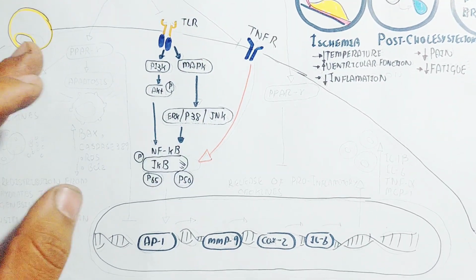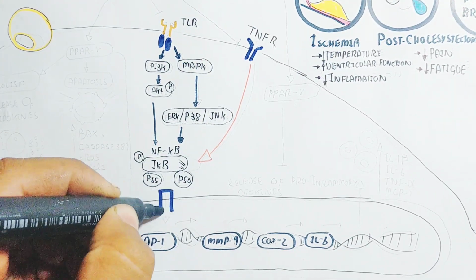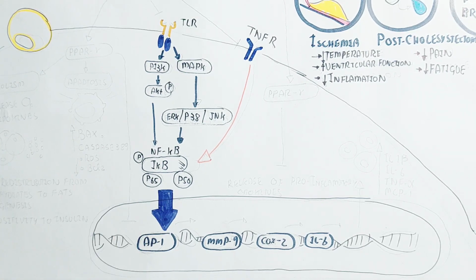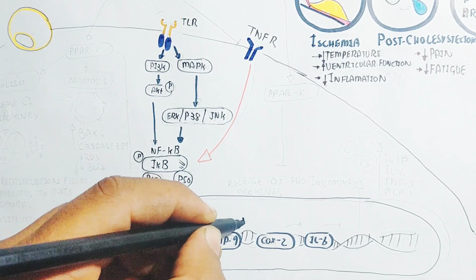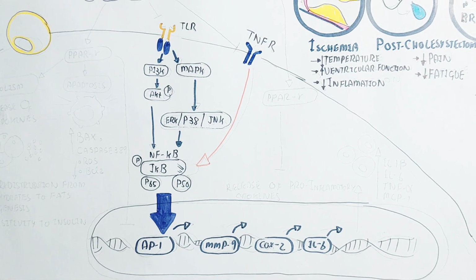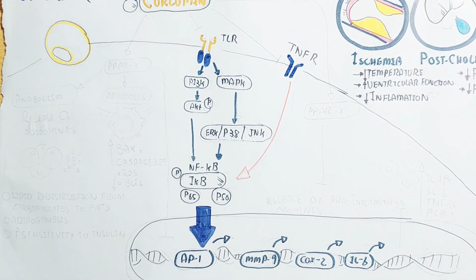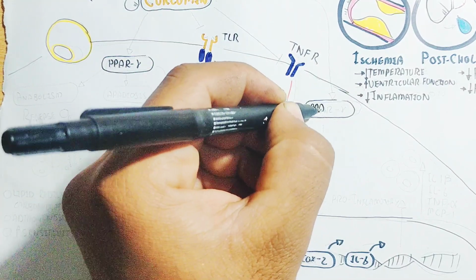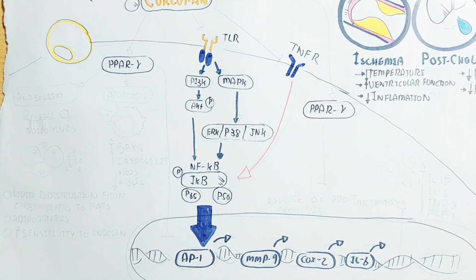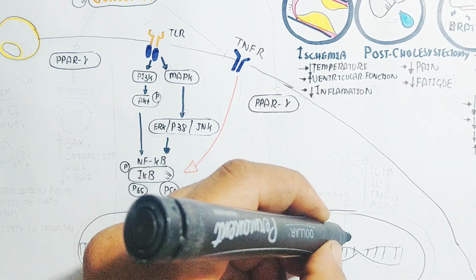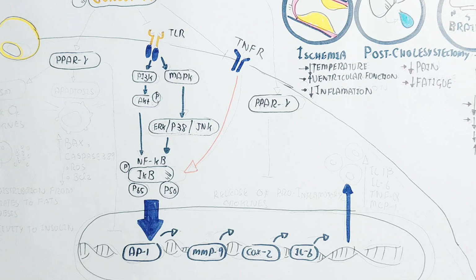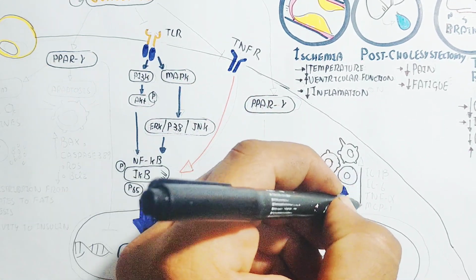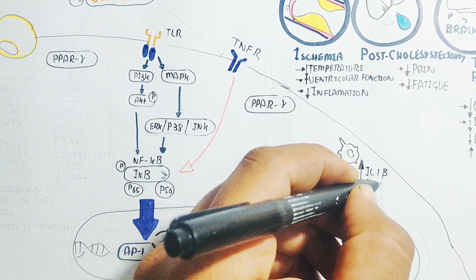These combine with p38 and Janus kinase and lead to activation of nuclear factor kappa B, and the TNF receptor also targets the same. In this way it activates genes AP1, MMP9, COX2 and interleukin 6. Basically this transcription leads to synthesis of proteins which are the inflammatory mediators.